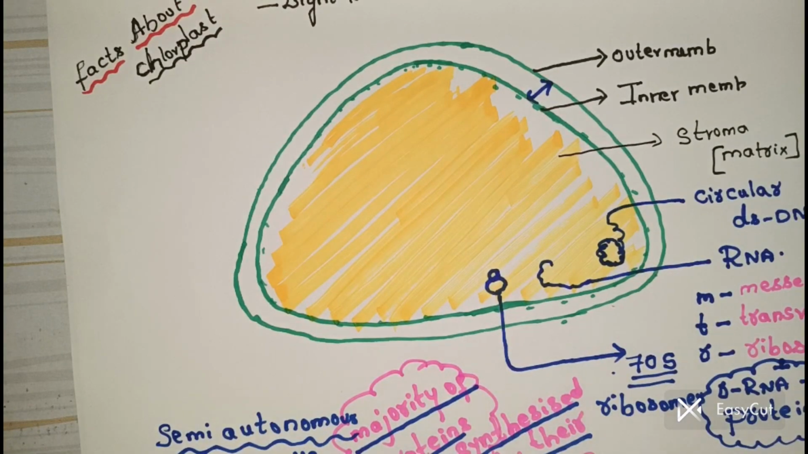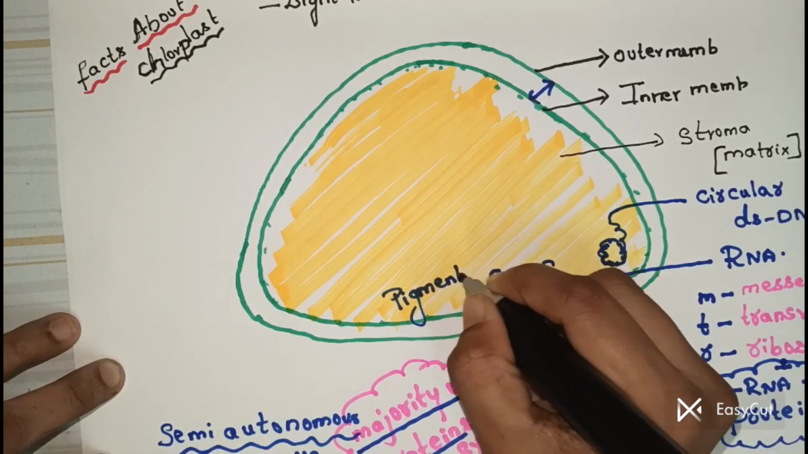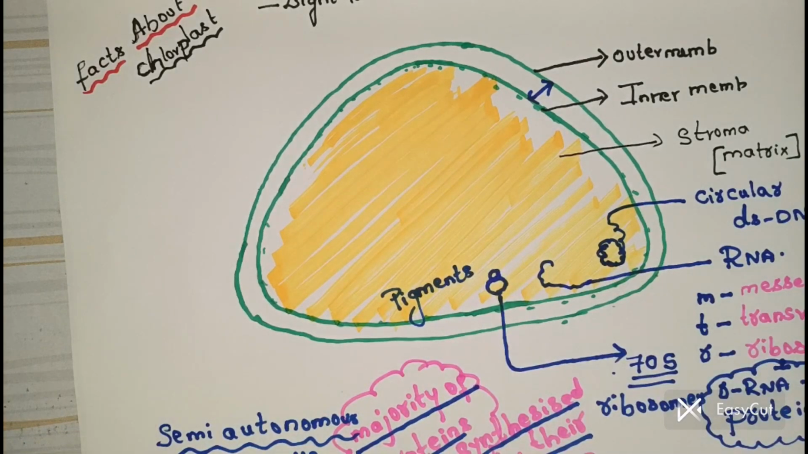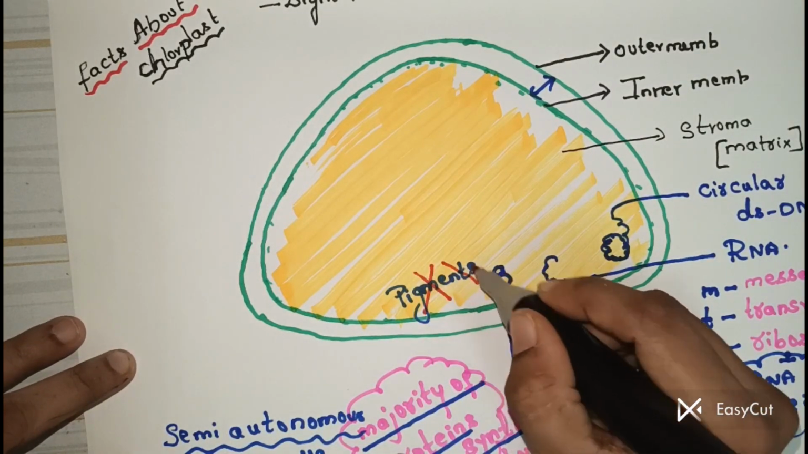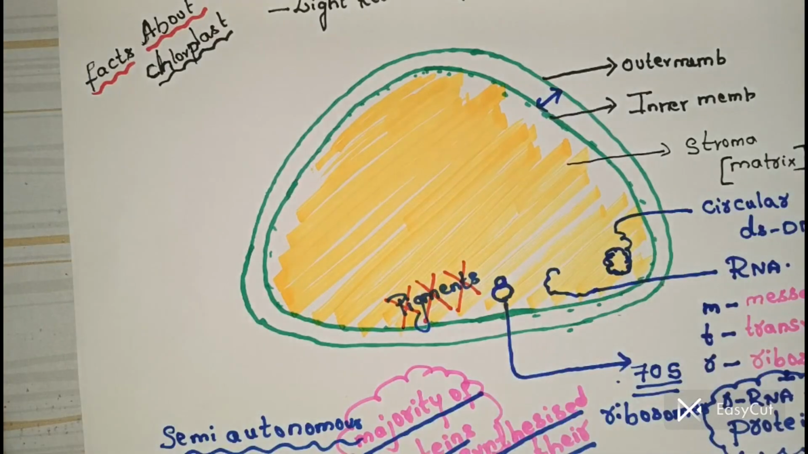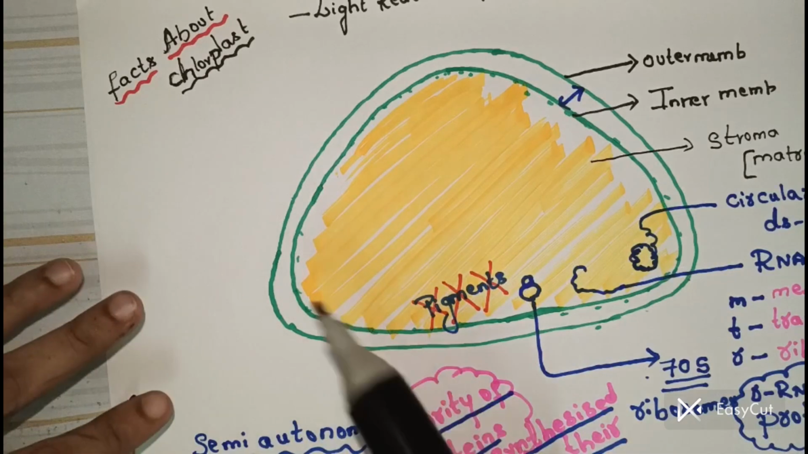Another one, a very, very important point you need to understand. Inside the matrix, the photosynthetic pigments are going to be absent. The photosynthetic pigments are absent in the stroma or matrix. That's why what is not going to take place inside the matrix?